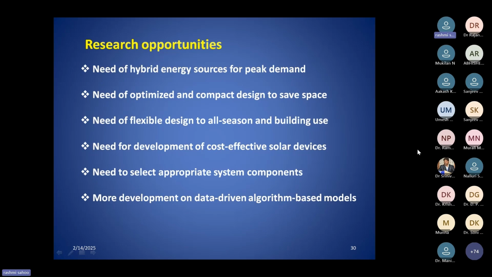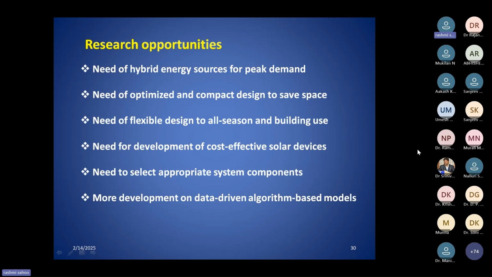First, the need of hybrid energy sources for the peak demand. Because I have told you that the solar energy storage system is very costly. So if I go for other energy sources apart from the solar energy storage, to avoid the intermittency of the solar energy, then that will be one option. Instead of using the solar energy storage, we can use hybrid energy sources. So this is one opportunity.